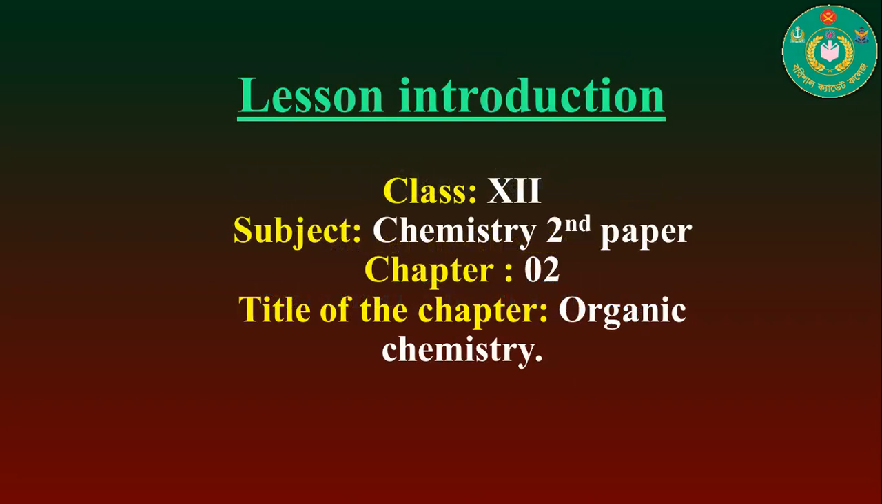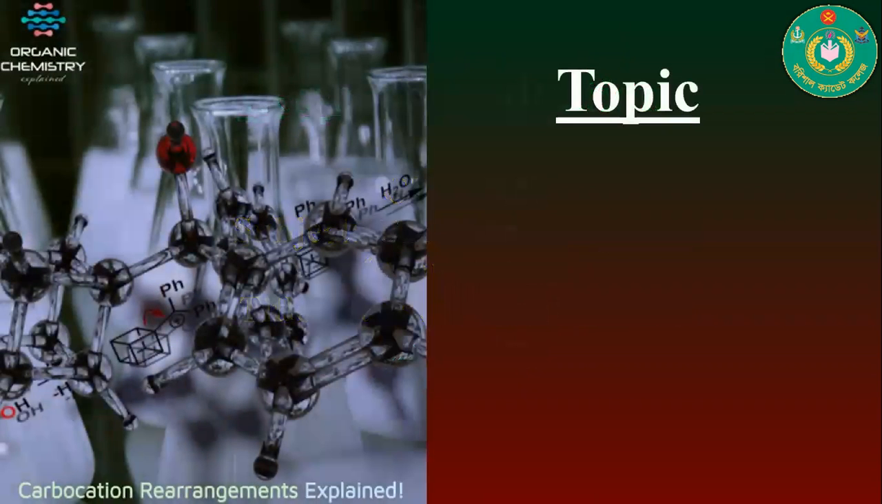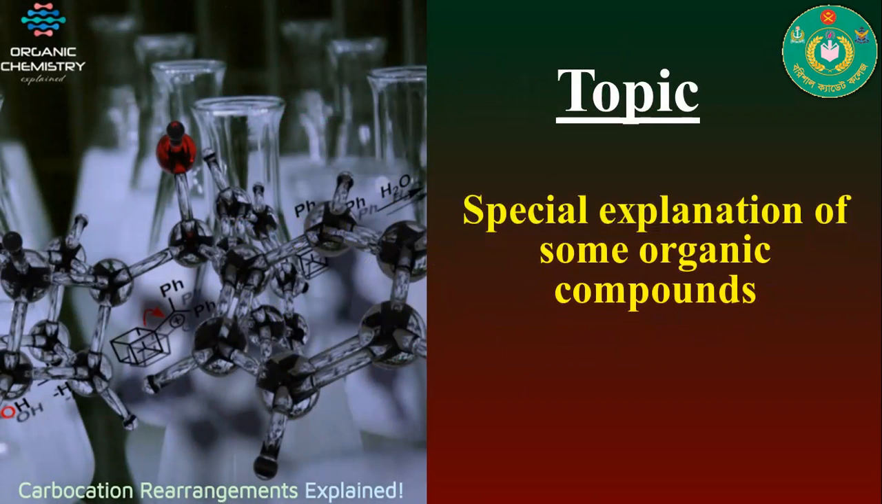Today I am going to start my lesson on chapter 2. The name of this chapter is organic chemistry, which is included in your chemistry second paper. The topic which you will be taught today is the concept of spatial explanation of some organic compounds like fatty acid, amine, amide, phenols, and alcohols.